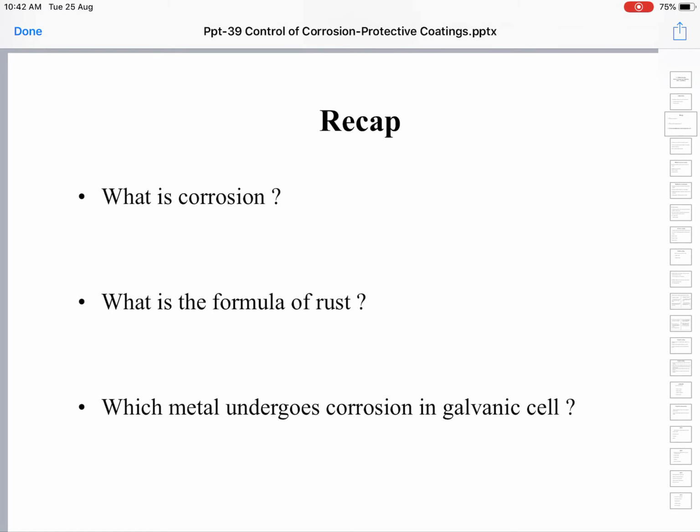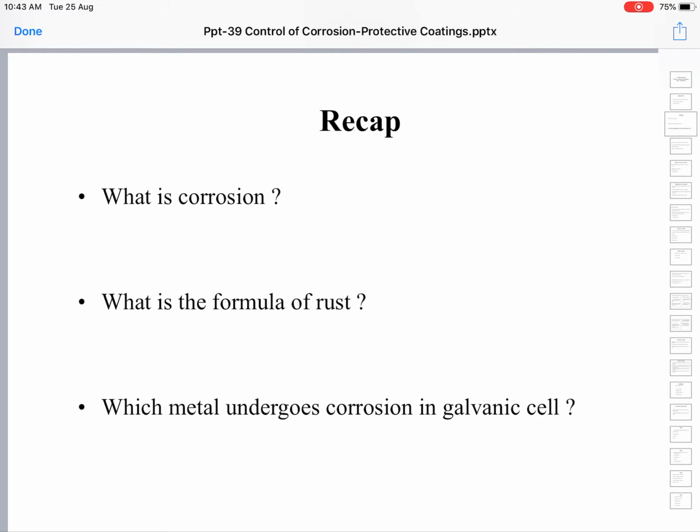Likewise, if the products of corrosion are soluble in the surrounding environment, fresh surface of metal will be exposed, again it reacts, again the products will dissolve, and the process goes on and on. So if the products of corrosion are soluble in the surrounding environment, the rate of corrosion will be faster.